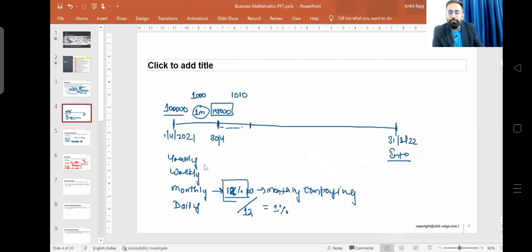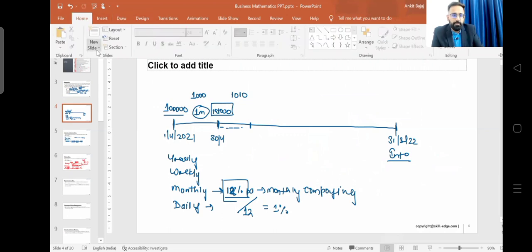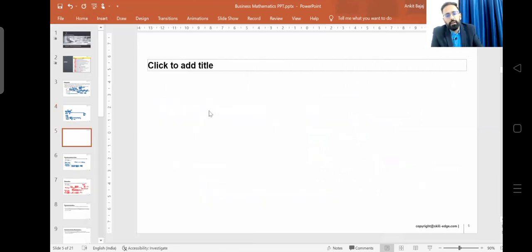Let's suppose you're doing daily compounding, right? Daily compounding means that daily the bank will be calculating interest, and daily they will be changing the closing balance, right? Now, if you are doing daily compounding, how will the formula look? I will show you the formula. So if you are doing daily compounding, what will be the difference?